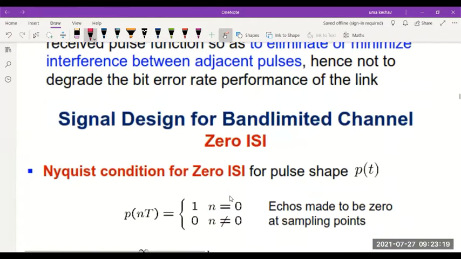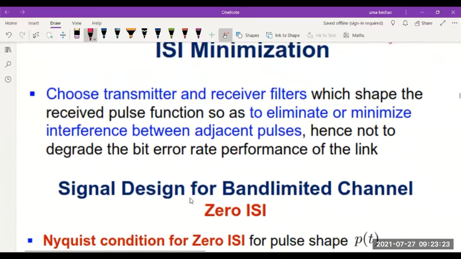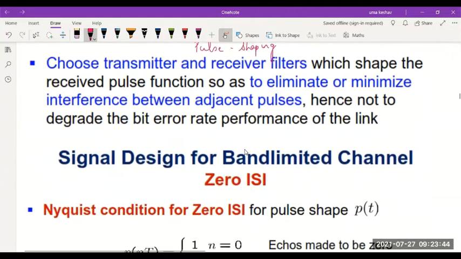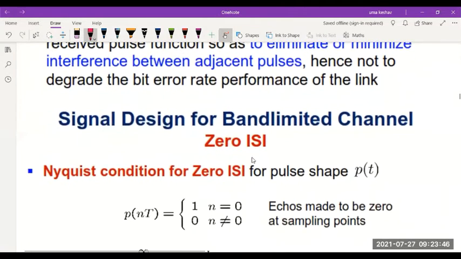Okay, so the performance on the link will also be fine when we try to shape the pulses. So please remember, how do I minimize ISI? ISI can be minimized by pulse shaping at both transmitter as well as receiver. So by pulse shaping, we can minimize the ISI at both transmitter and receiver.